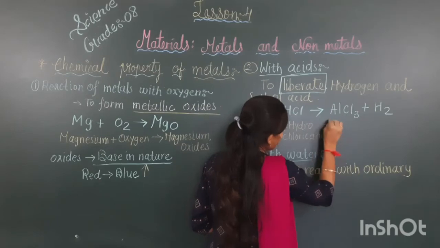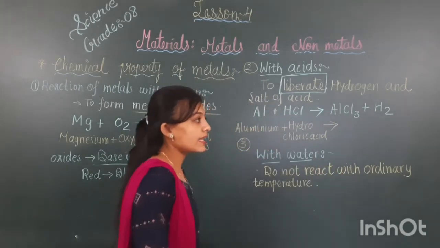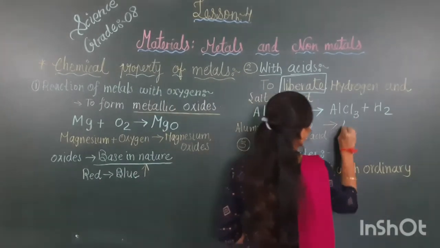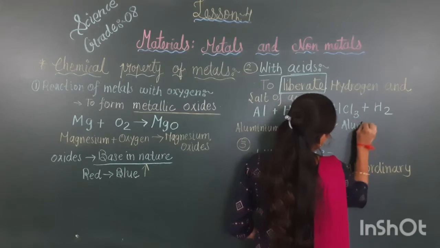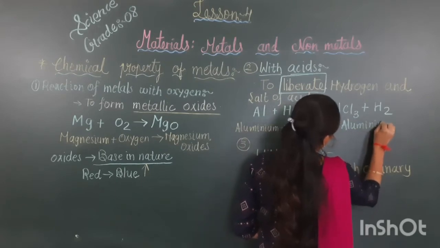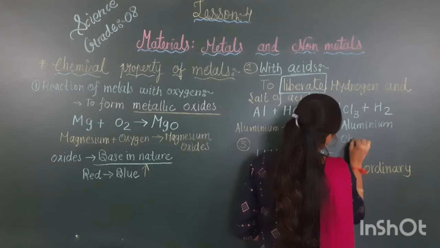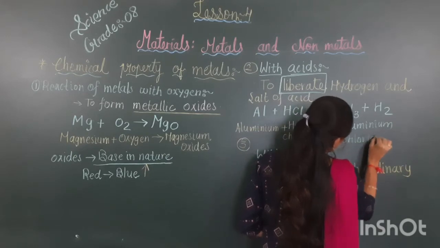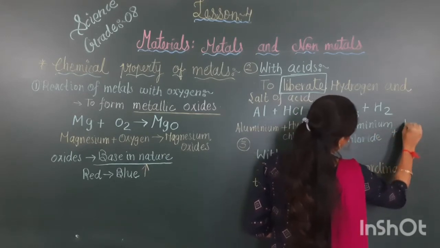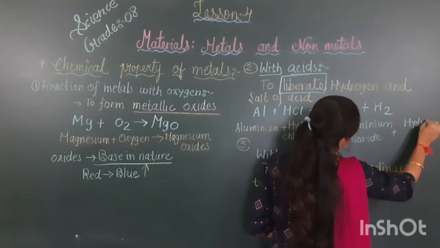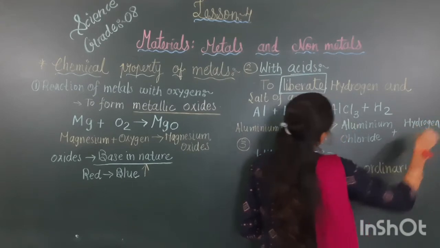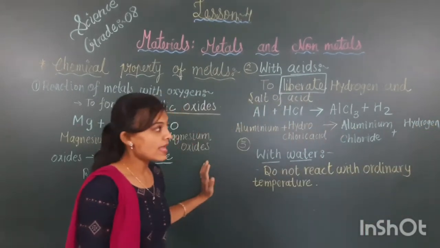What would be the reaction? What would be the changes? That gives us aluminium chloride, AlCl3, and hydrogen. They liberate the hydrogen and give us a salt of the acid.